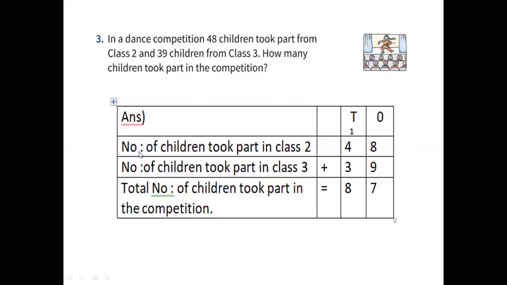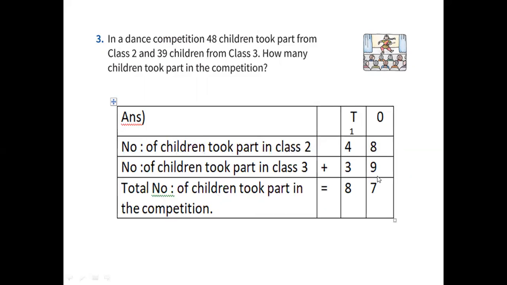See, number of children took part in class 2, how will you write? Number of children took part in class 2 equal to 48. Number of children took part in class 3, how much? 39. So what you have to find out? Total number of children took part in the competition. Total you have to find means you have to add.